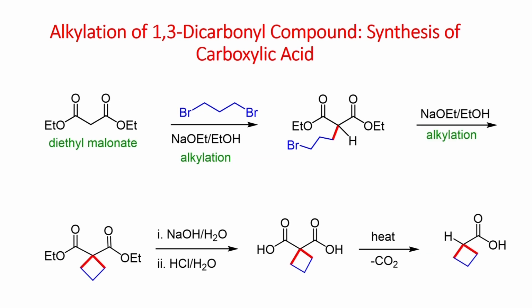Now, let us look at this substrate. You have ester groups on both sides. When you do deprotonation using sodium ethoxide, you can form the enolate, as we have seen, and it can undergo reaction here by SN2 pathway. You generate this alkylated compound. Now, this can further undergo deprotonation with the base.